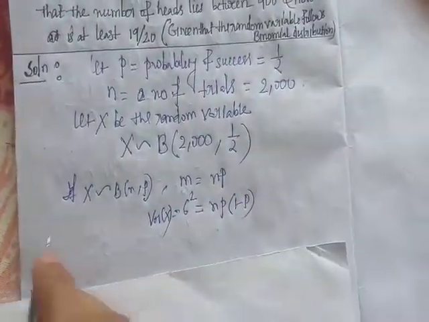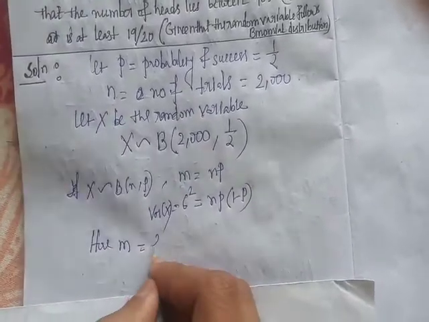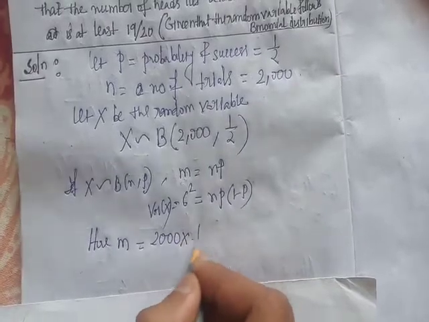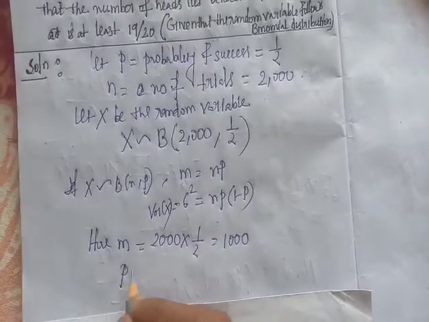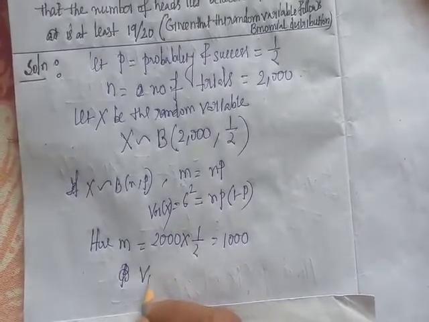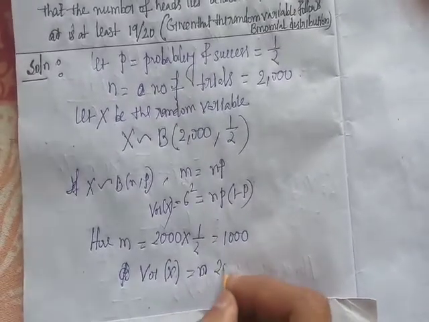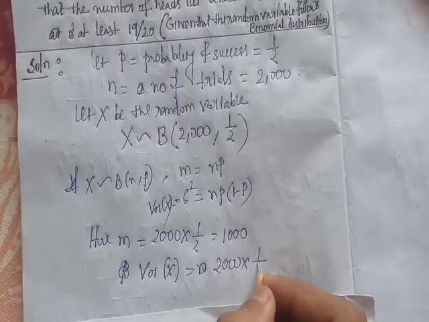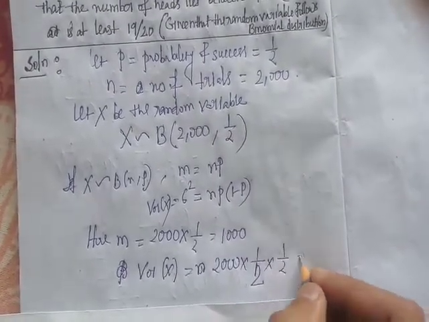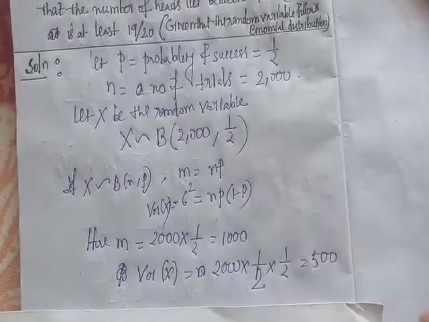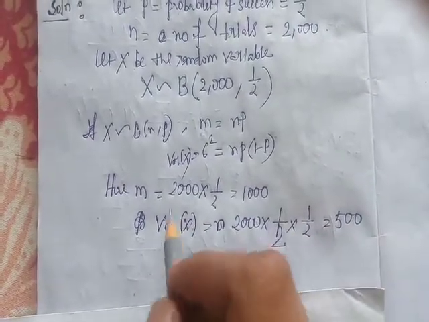So here m is np, which is 2000 into half, equal to 1000, and the variance is npq, which is 2000 into half into half, that is 500. So we get m equal to 1000 and variance sigma square equal to 500.